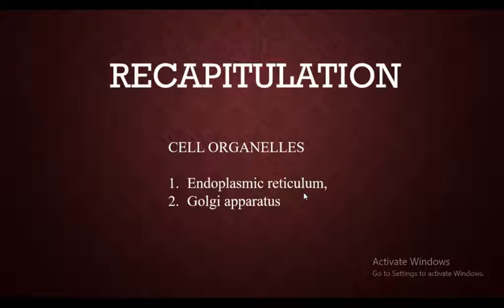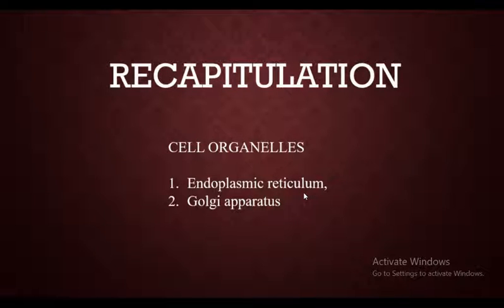Then what is the function of these ribosomes? They are the site for the manufacture of proteins, right? Those proteins are manufactured in ribosomes and transferred or supplied by the endoplasmic reticulum.